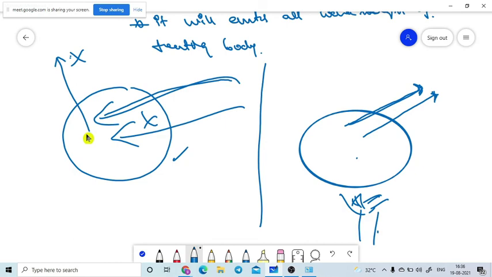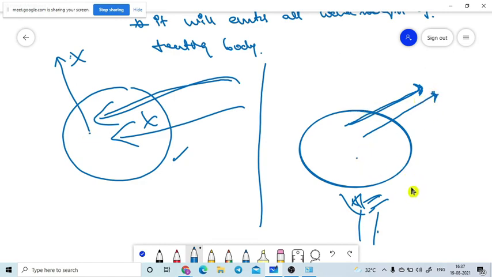So the black body will absorb all the radiation wavelengths incident on it. That is one process completed. The black body will emit when the body's temperature rises by heating. If the body's temperature rises by heating, then it is ready to release all wavelengths.